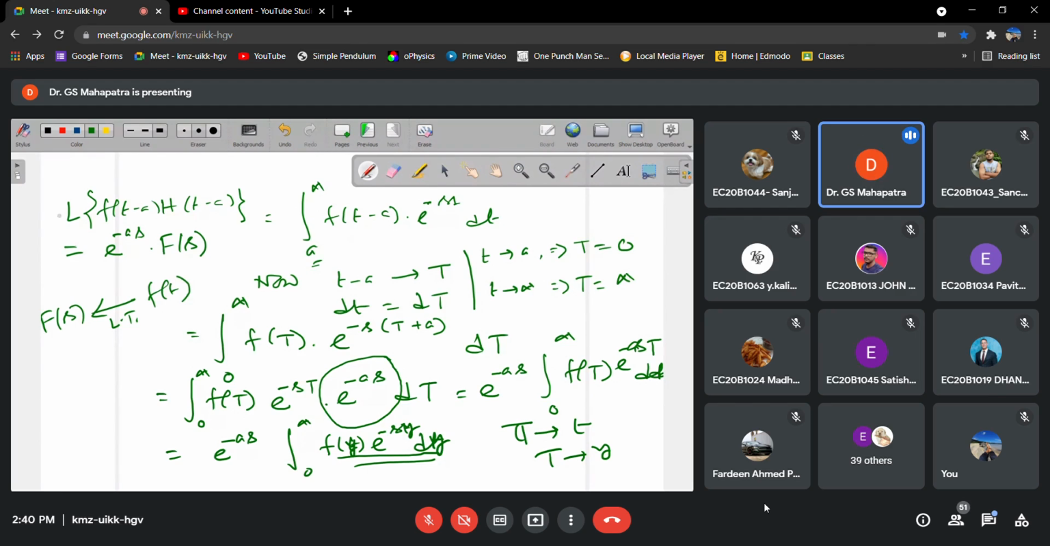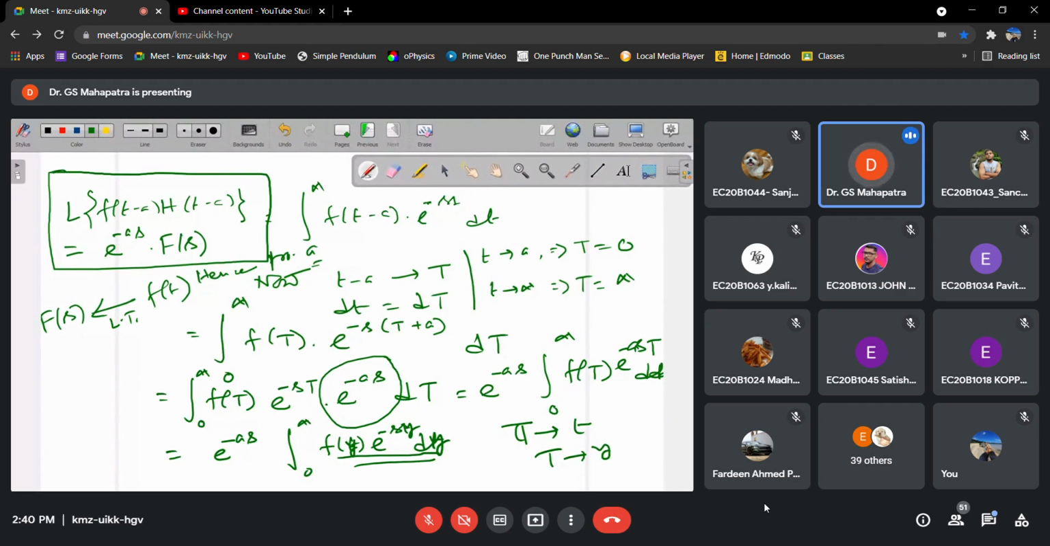Correct. So now this box part is important. This is the Laplace transform of the Heaviside function, and that is actually the Laplace transform of the function multiplied with the Heaviside function. That means it is the statement of the second shift theorem. So this is the proof. Up to this one you have to prove. Hence proved, you can write. So this is the case.